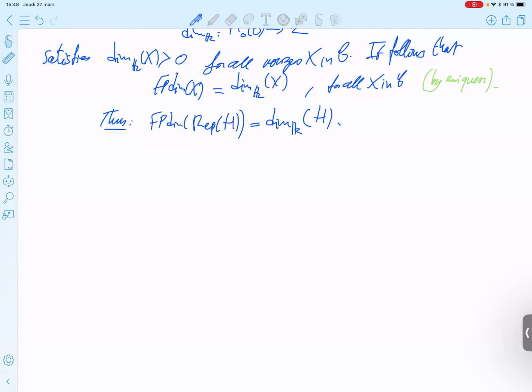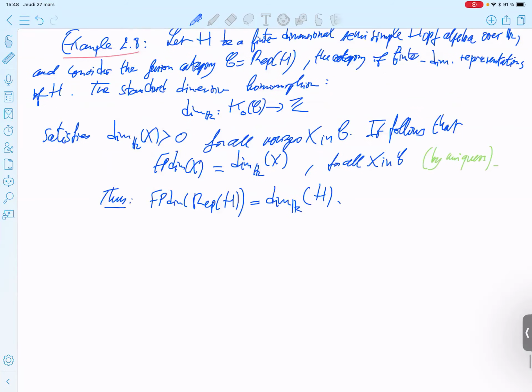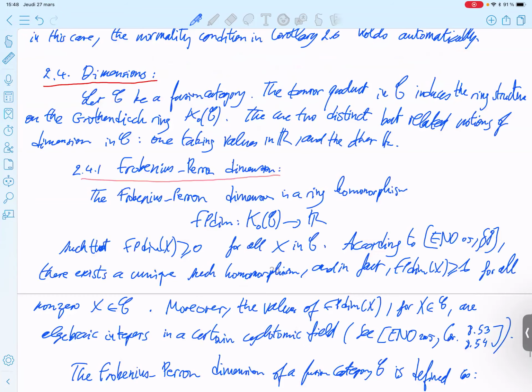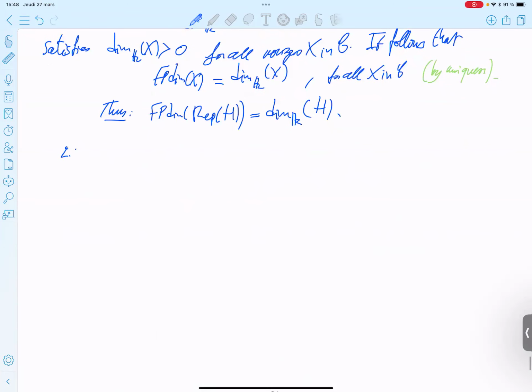Okay, so this subsection was the Frobenius-Perron dimension. Next, it will be about trace, squared norm, and global dimension. So we will finish with the second dimension we mentioned. You have the Frobenius-Perron dimension and the categorical dimension, which is also called the global dimension.